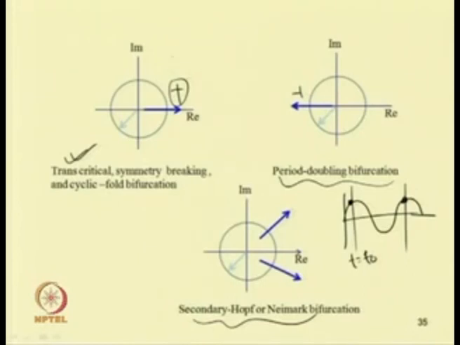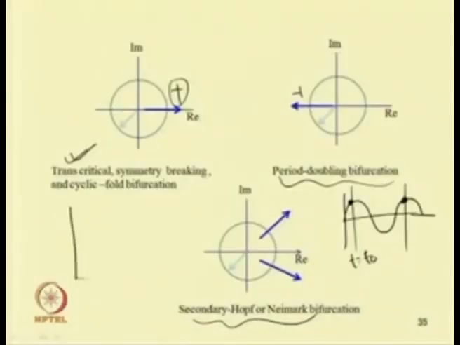So, the stability of the periodic solution also can be studied by finding this Poincare section of the system. As the Poincare section of the periodic system is a fixed point, similar to the study we made for fixed point bifurcation and stability, one can study the stability of the periodic solution. And if one wants to study the stability of the periodic solution using the Floquet multiplier, one can check whether it is leaving through plus 1, minus 1, or a complex conjugate pair leaves the circle.